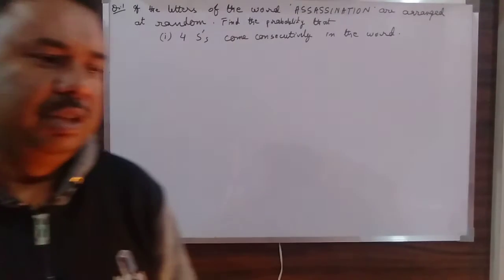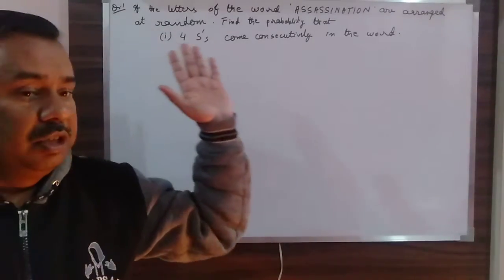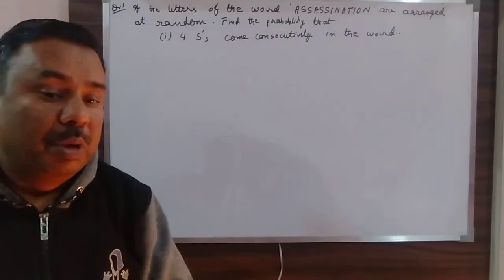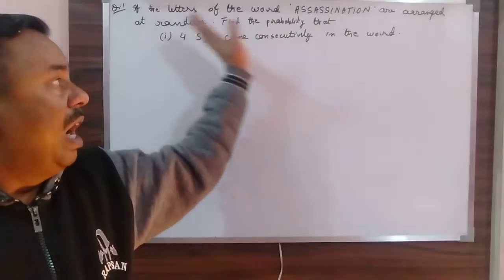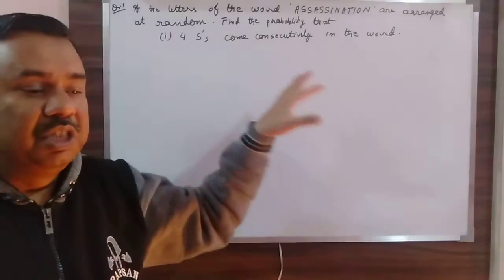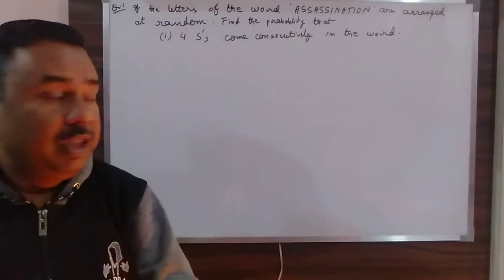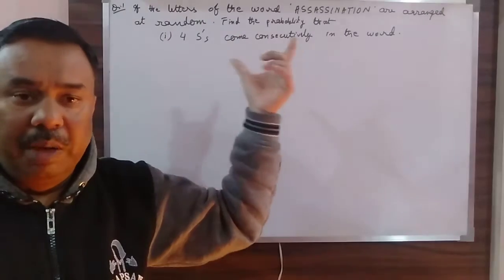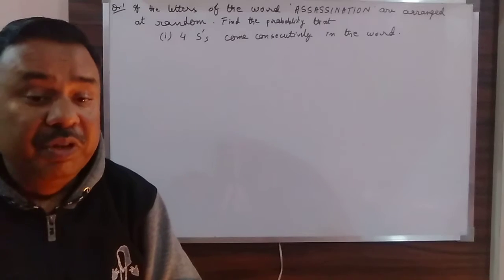The first question is: if the letters of the word assassination are arranged at random, find the probability that four S's come consecutively in the word. I am taking the same question and I will just change the conditions, and each condition will give a different answer. First of all, in case of arrangement of letters in a word, you don't have to bother about the meaning of the word. The words may be with meaning or without meaning.